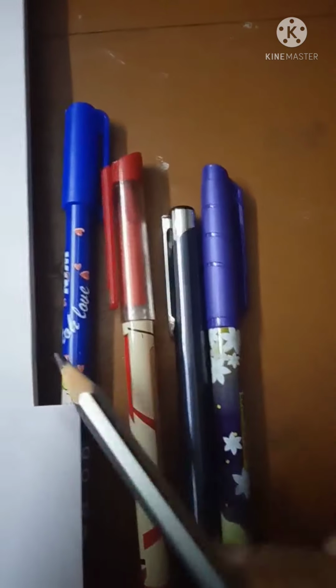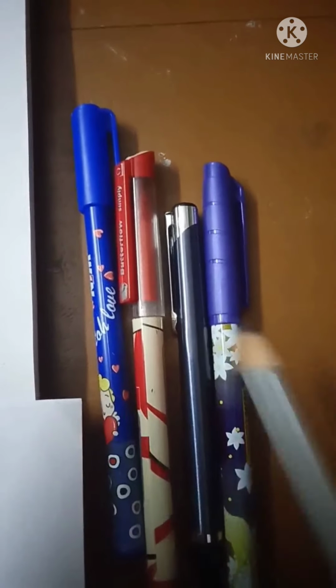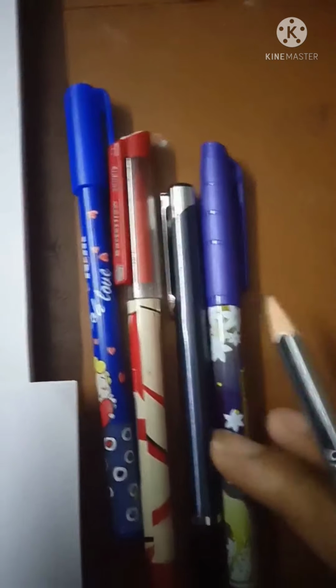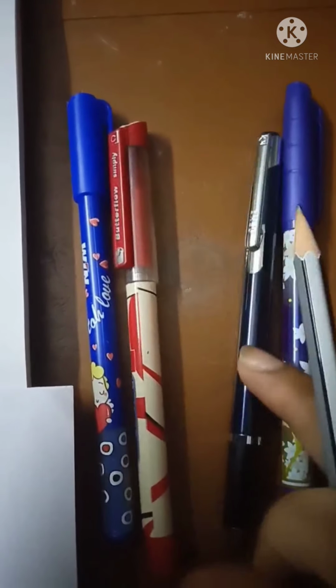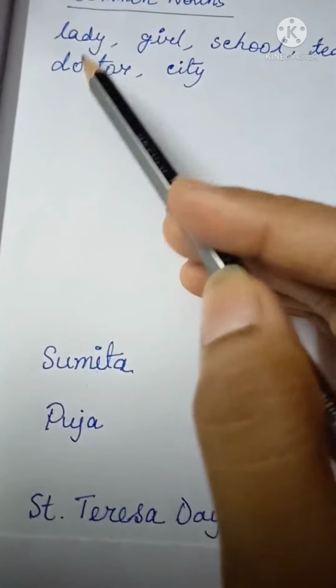Now, the next example is pen. See, we can call all of them by a common name, that is pen. So, pen gives them a common identity. It is also a pen, it is also a pen, and these two are also pens. Now, the next example is doctor.